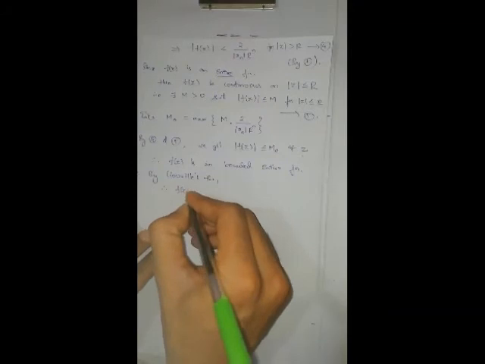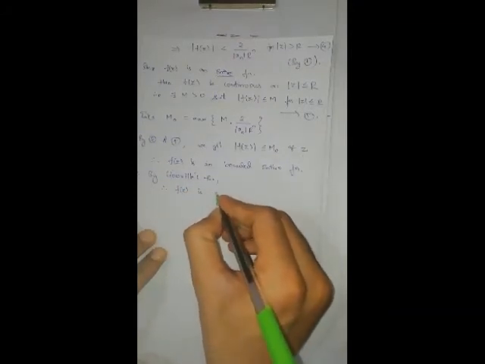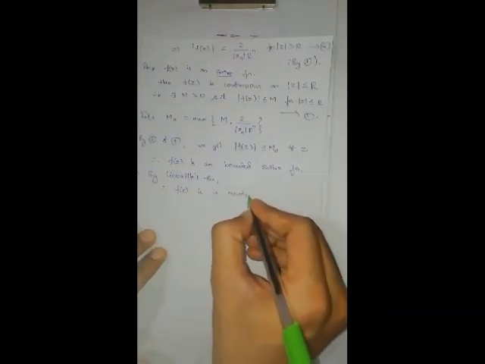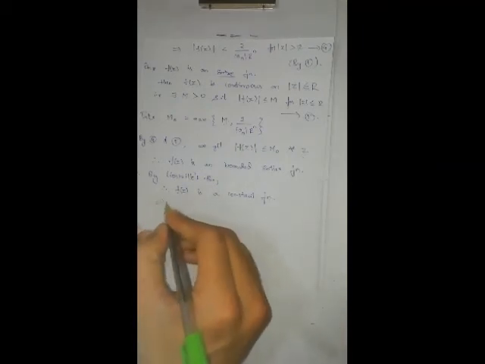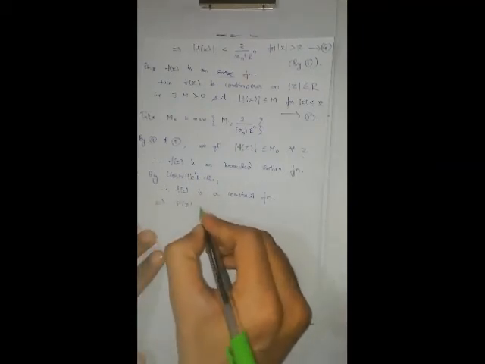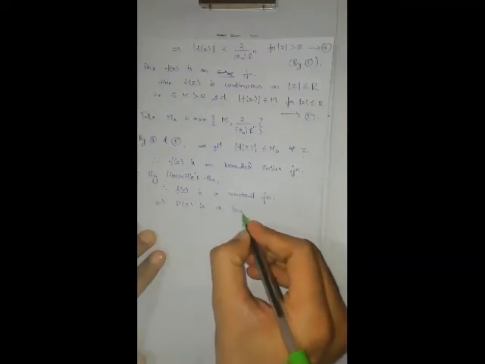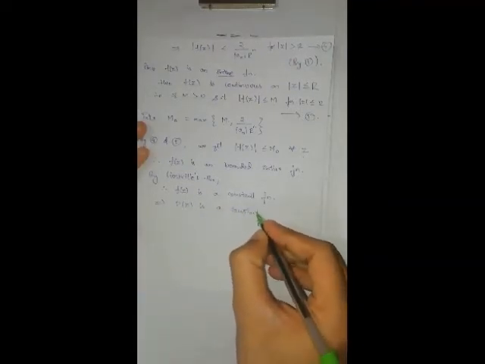Therefore, f of z is a constant function. If f of z is a constant, that is 1 by p of z is constant. This implies p of z is a constant function.